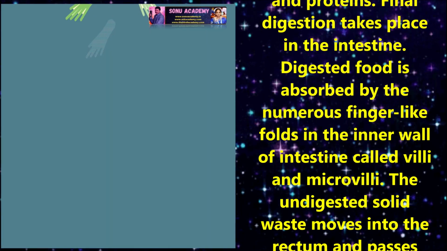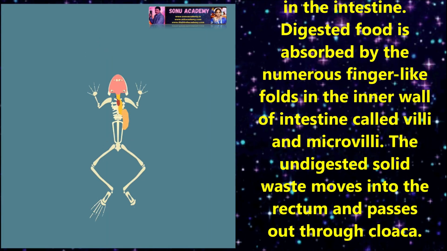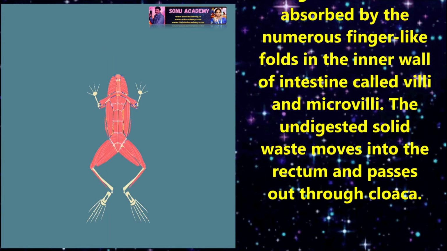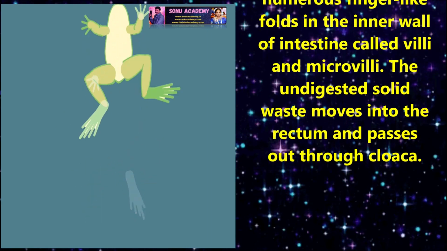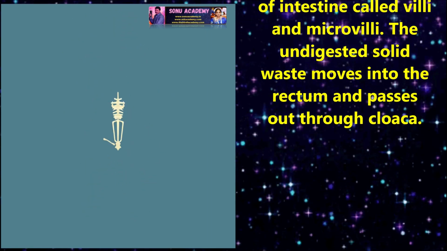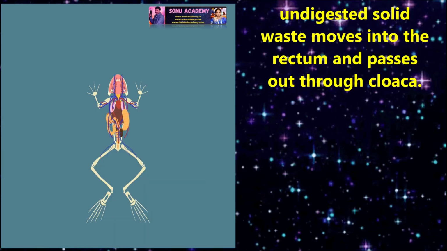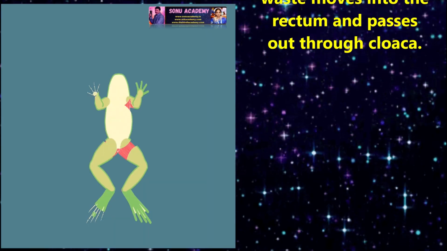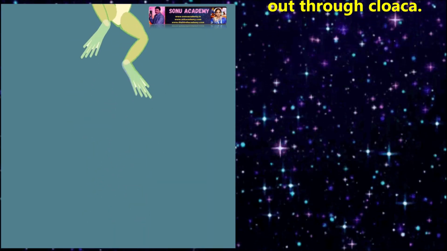Finally, digestion takes place in the intestine. Digested food is absorbed by the numerous finger-like folds in the inner wall of the intestine called villi and microvilli. The undigested solid waste is removed in the rectum and passes out through the cloaca.